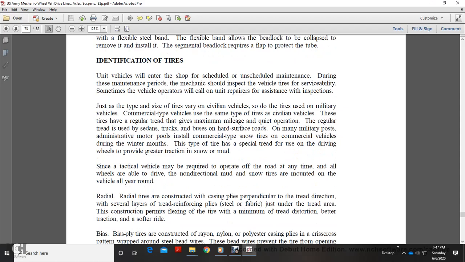Identification of tires. Unit vehicles will be in the shop on a maintenance schedule. During these maintenance periods, the mechanics should inspect the vehicle tires for serviceability. Sometimes the vehicle operator will call upon the unit for repairs and assistance inspection.